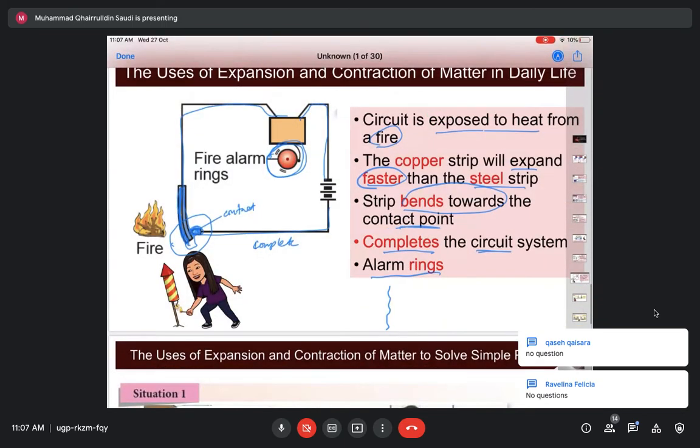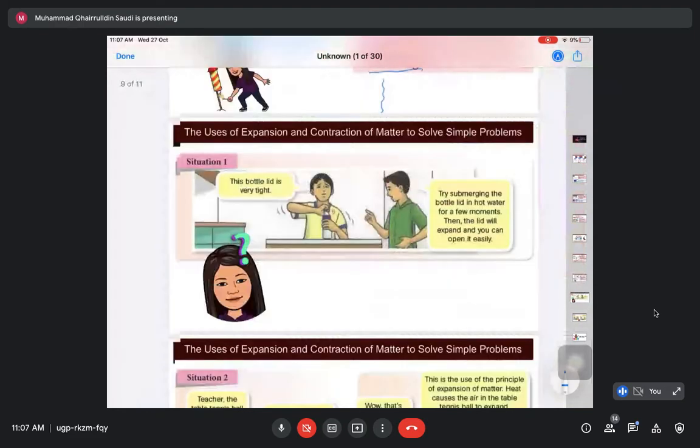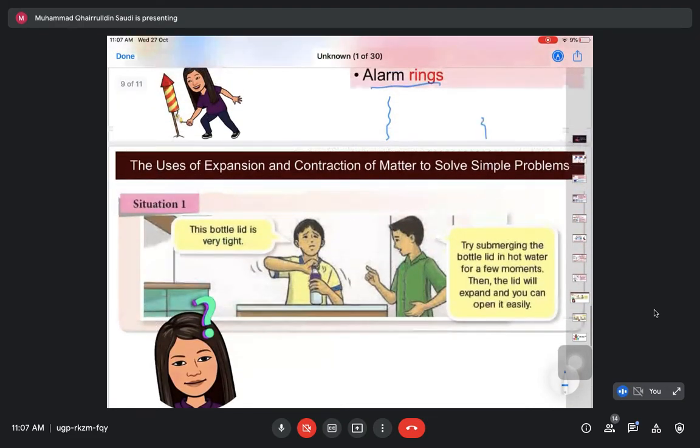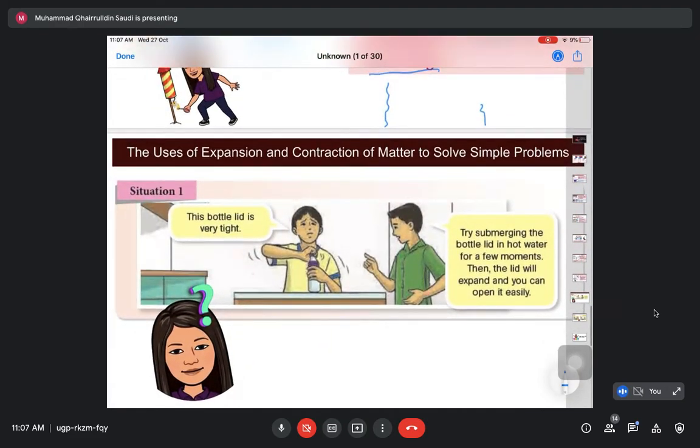Next one, sikit lagi. Okay, we'll see some more uses of expansion and contraction of matter, to solve simple problems. Okay, let's say awak pernah nak buka satu bottle. Okay, bottle dia kata this bottle lid is very tight, ketat sangat nak buka kan. Okay, disebabkan very tight. Okay, apa yang kita boleh buat if we want to use the principle of expansion and contraction of matter? Okay, kita boleh try submerge the bottle lid in hot water.